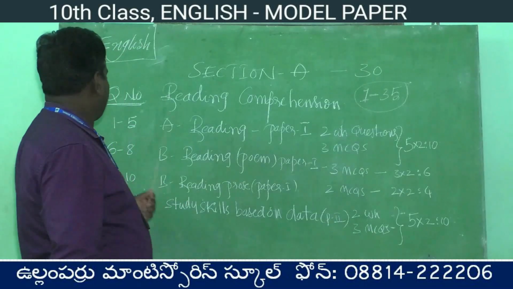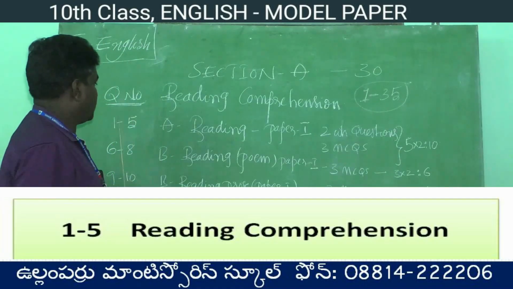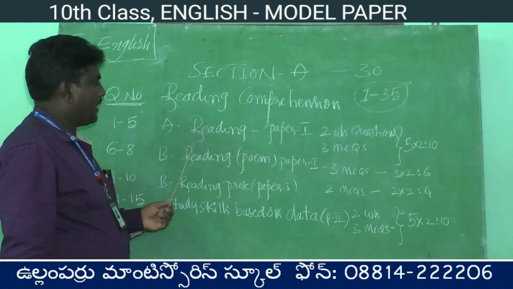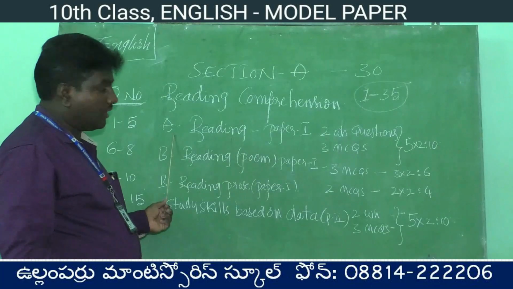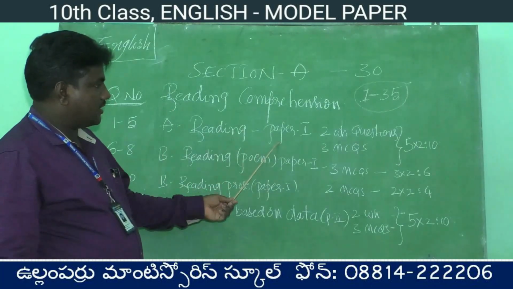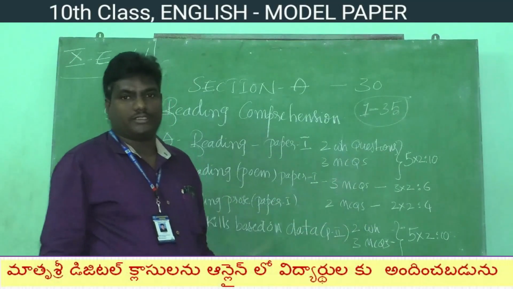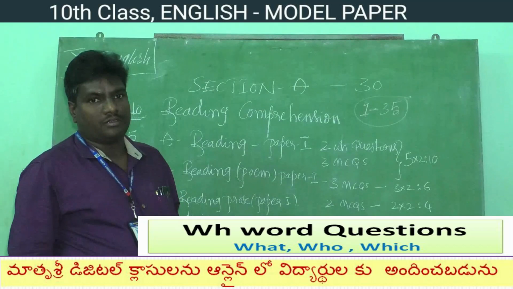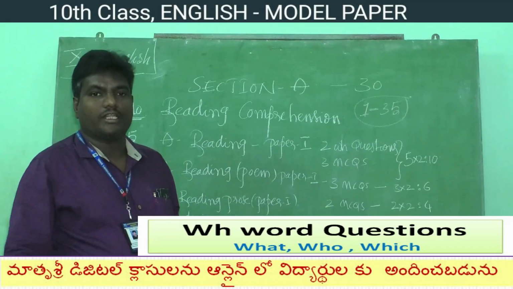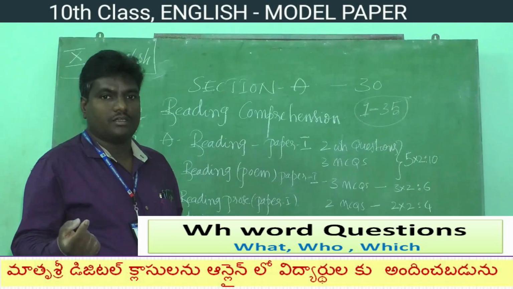Now let us see 1 to 5. Here is reading comprehension 1 to 5. The passage will be given from A reading, from the textbook. In this section you will have 2 WH questions, meaning 2 questions that start with a WH word. For example, what are the WH word questions? What, who, which, like that.